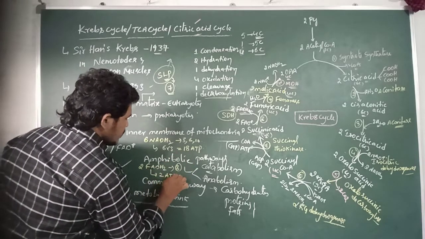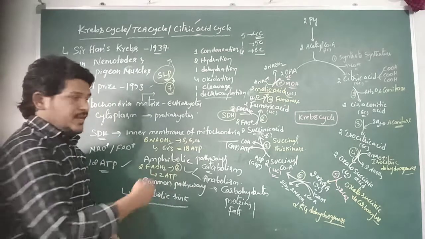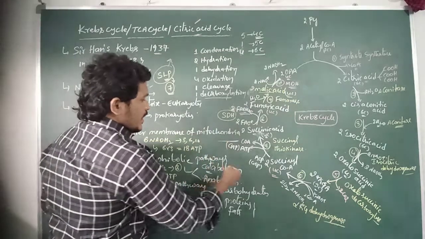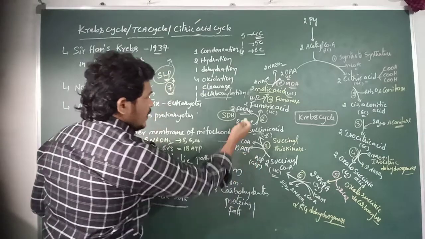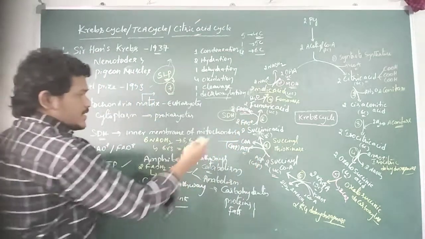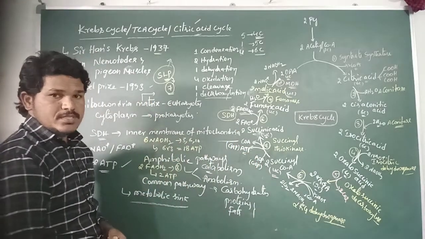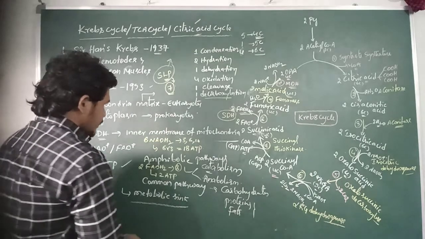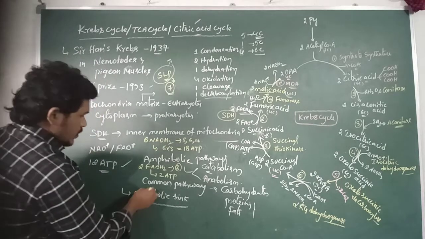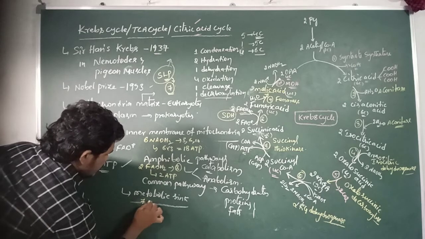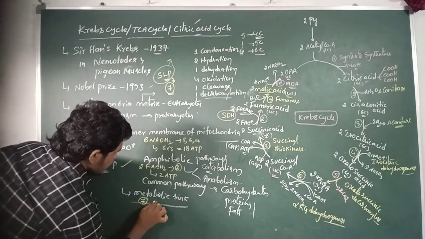Each FADH2 can give only 2 ATP molecules, so total 4 ATP. And then there are 2 ATP molecules directly produced in the Krebs cycle at particularly the 7th step.